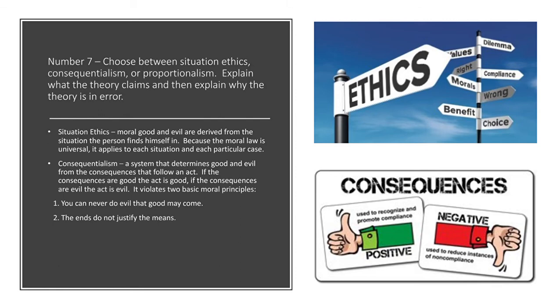What goes on with situation ethics? Well, you determine the moral good and evil based on the situation. Moral good and evil are derived from the situation that a human being finds himself in. Now, why does this not work? Why do the circumstances that the person finds himself in, as different as they can be, not determine good and evil? Because, as we said earlier about the natural law, the moral law is universal.